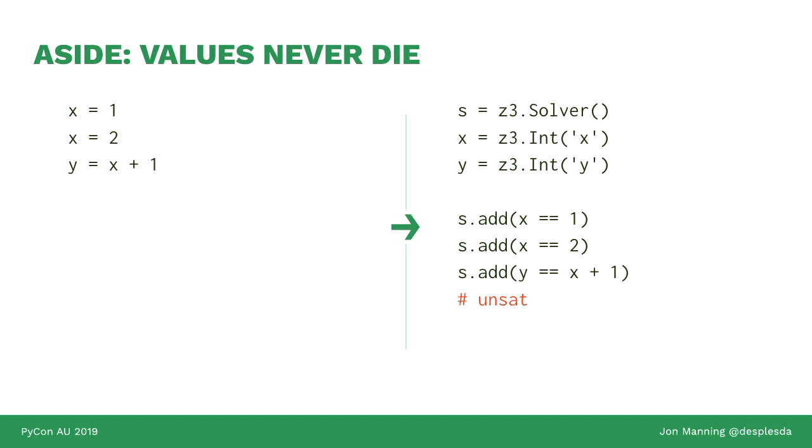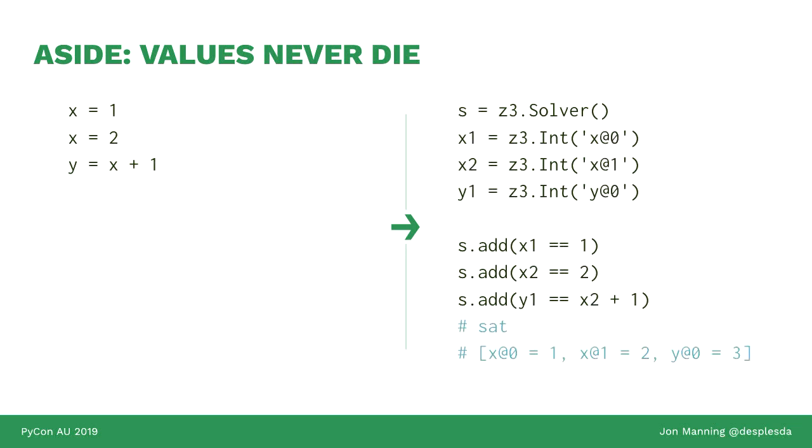So that's unsatisfiable. Instead, what you're required to do is record history of variables over time. So rather than there just being two variables, x and y, now there's x version 1, x version 2, and y version 1. And this is satisfiable. x1 is 1, x2 is 2, y1 is x2 plus 1. That's satisfiable. That is a thing that the Z3 solver can reason about and say, yes, it is satisfiable, and also here are some possible values for all of these variables.